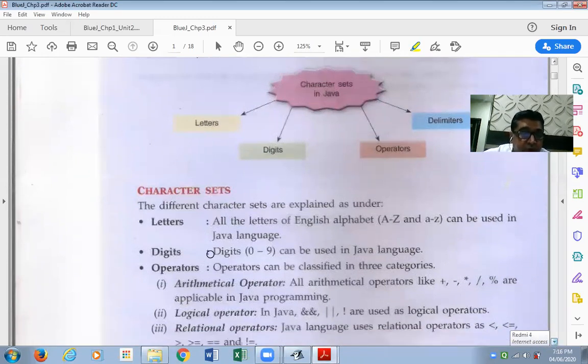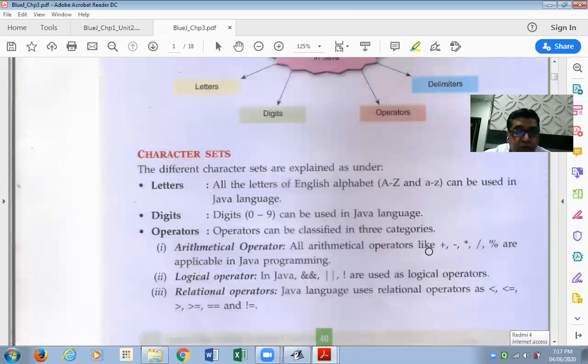Arithmetic operators are used for arithmetic operations like plus, minus, the star symbol, the name of the symbol is asterisk, for multiplication, division, and percentage. These are arithmetic operators. If you're not familiar with some of these symbols, don't worry, we'll be learning them soon.